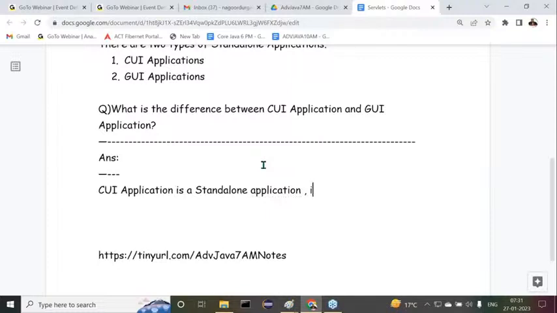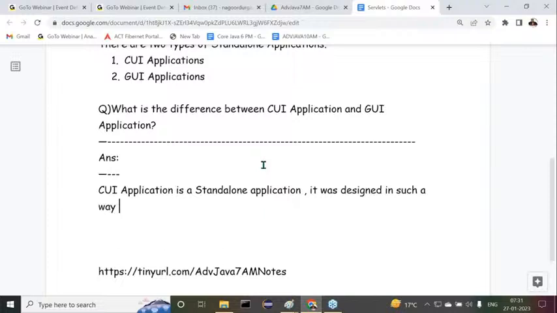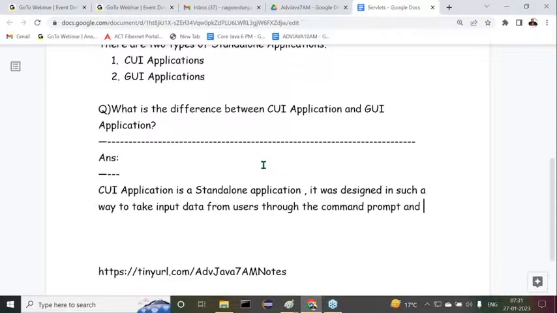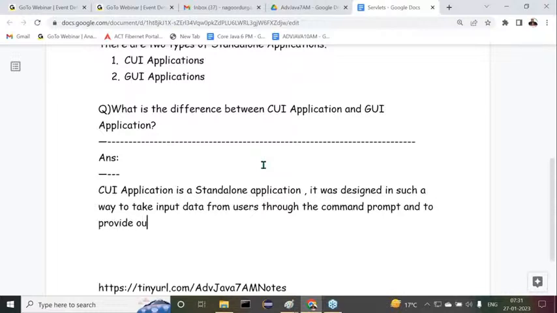It was designed in such a way to take input data from users through the command prompt, and to provide output data to the users through the same command prompt here.